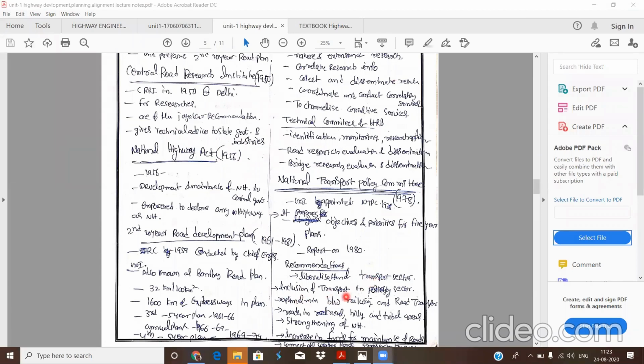Next, inclusion of transport in the policy sector. That means any area should be considered under the transport policy sector.